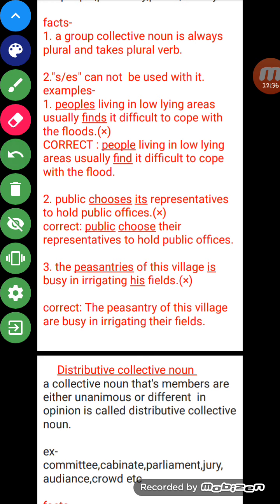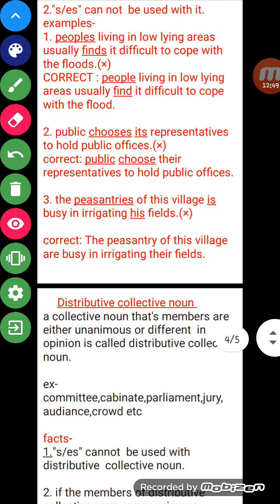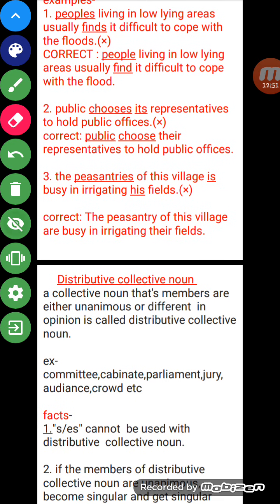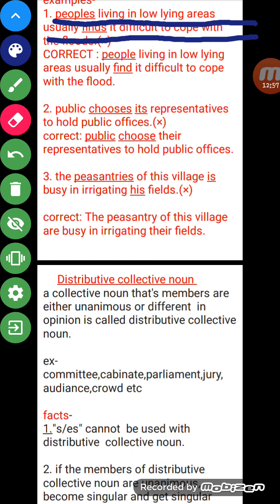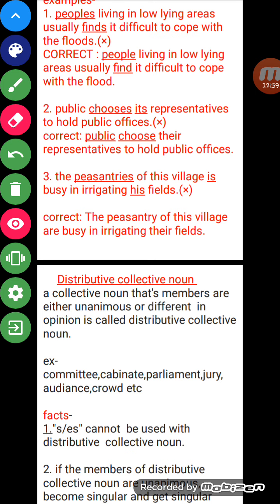Okay. Now what are the examples? So you must keep the facts related to generalizing and group collective noun in mind so that you can identify the mistakes in the given sentences. Now we will look at examples. Example one: People living in low-lying areas usually finds it difficult to cope with floods.